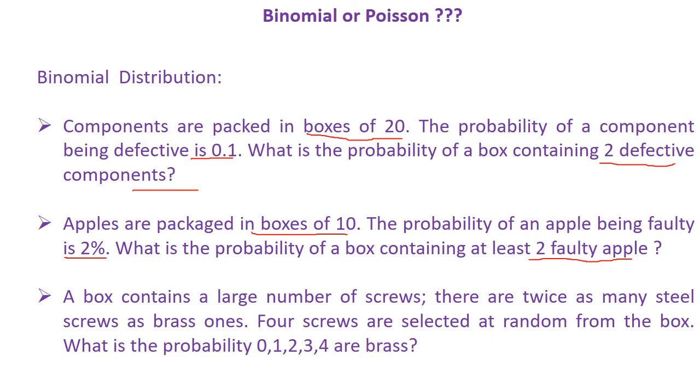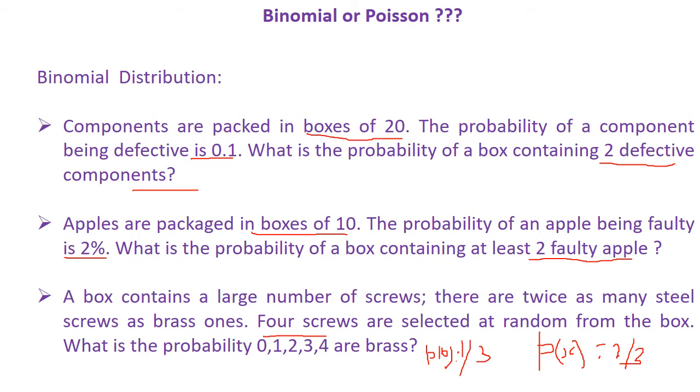So here you can see that the number of trials is four screws, and the probability value is implied, as there are twice as many steel as brass ones. So the probability of choosing a brass is 1 by 3, and the probability of choosing steel is 2 by 3, because the number of steel is double that of brass.